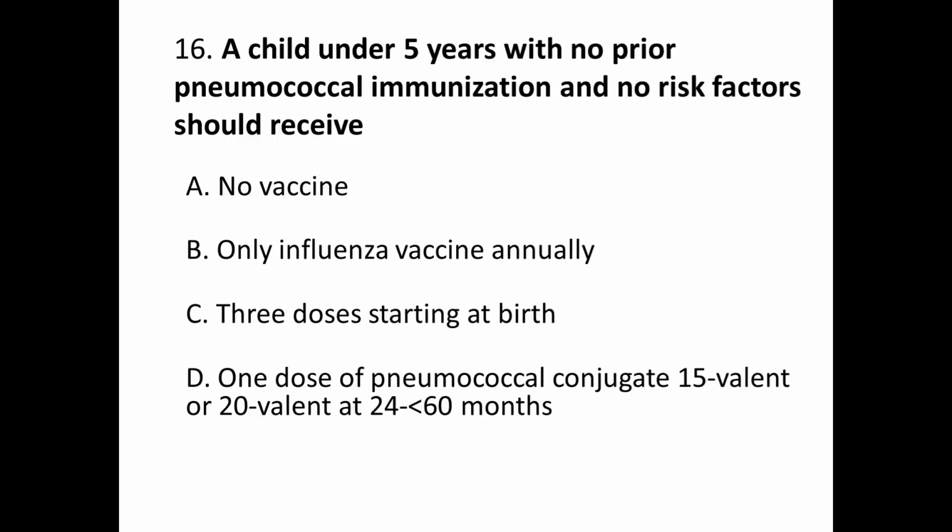Question number 16. A child under 5 years with no prior pneumococcal immunization and no risk factor should receive A. No vaccine needed, B. Only influenza vaccine annually, C. 3 doses starting at birth, and D. 1 dose of pneumococcal conjugate 15 valent or 20 valent at 24 to 60 months of age. Correct answer is D.